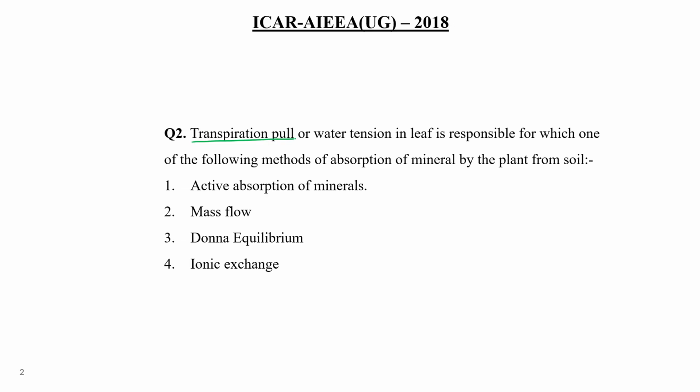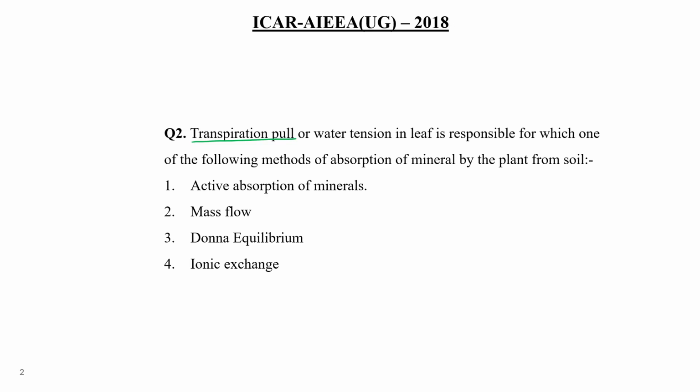Active absorption of mineral, mass flow, Donnan equilibrium or ionic exchange.